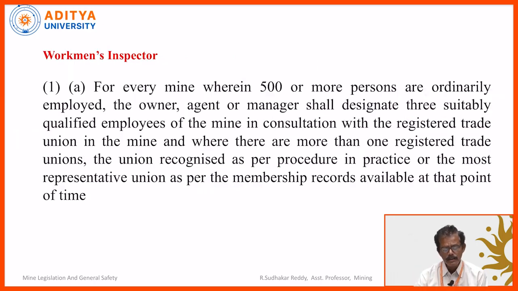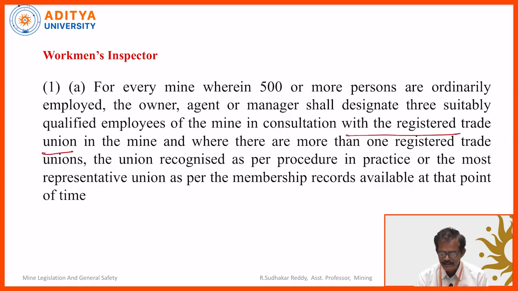Coming to the workman inspector, for every mine wherein 500 or more persons are ordinarily employed, the owner, agent, manager shall designate 3 suitably qualified employees of the mine in consultation with the registered trade union. So, how are they appointed?